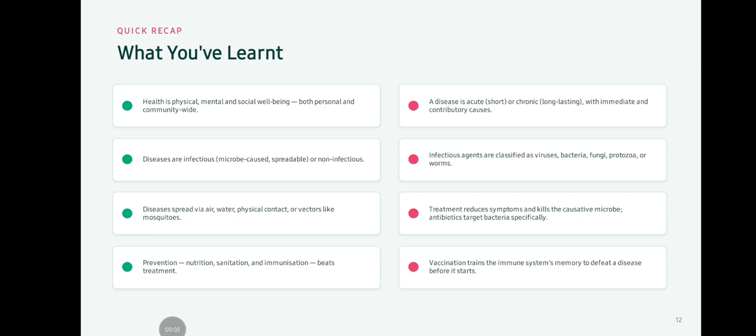A disease is acute, that is short, or chronic, that is long-lasting, with immediate and contributory causes. Infectious agents are classified as virus, bacteria, fungi, protozoa, or worms. Treatment reduces symptoms and kills the causative microbes. Antibiotics target bacteria specifically. Vaccination trains the immune system's memory to defeat a disease before it starts.